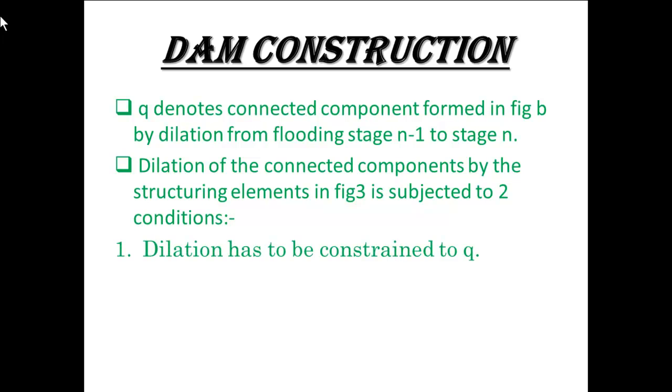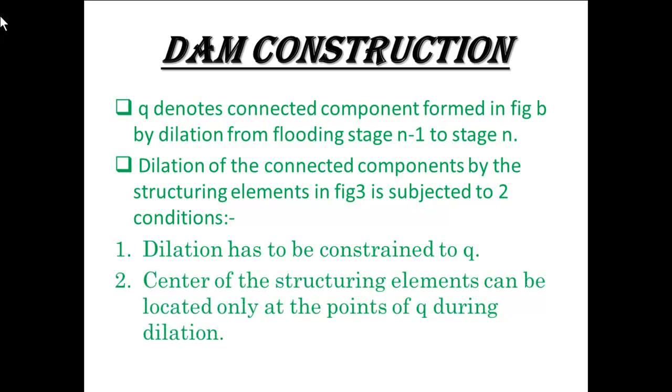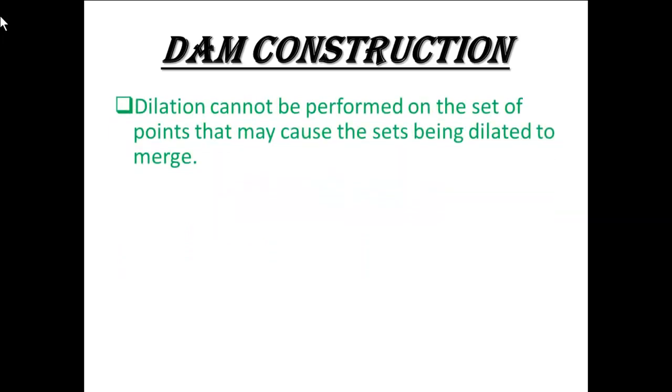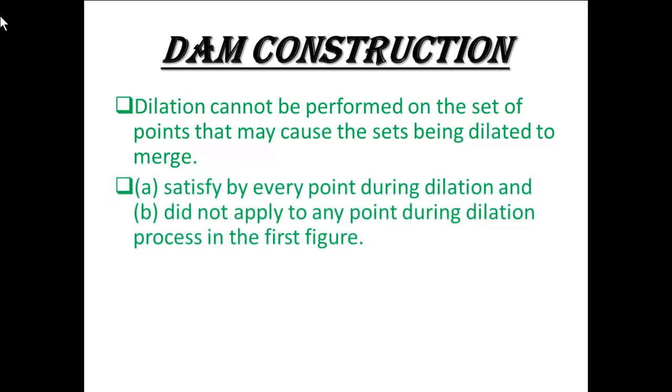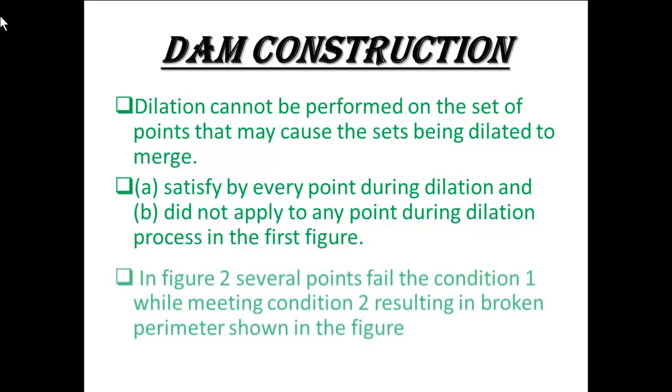Number 1, dilation has to be constrained to Q. Number 2, the center of the structuring element can be located only at the points of Q during dilation. Dilation can be performed on the set of points that may cause the sets being dilated to merge. Condition A is satisfied by every point during dilation, and condition B did not apply to any point during the dilation process in the first figure.